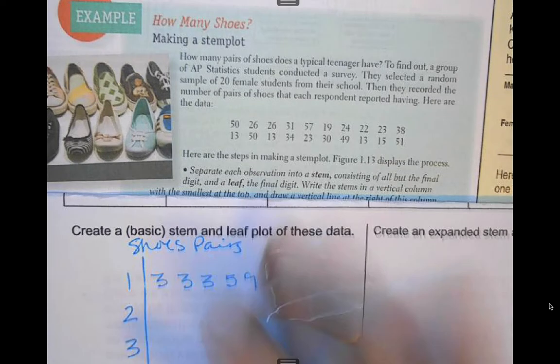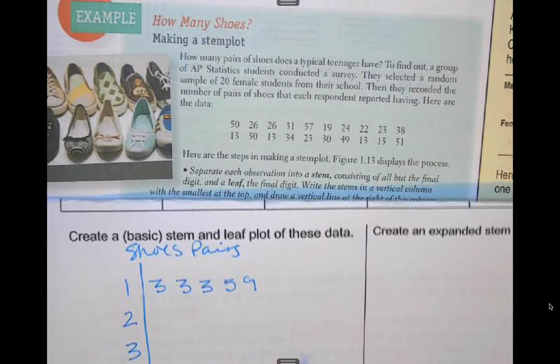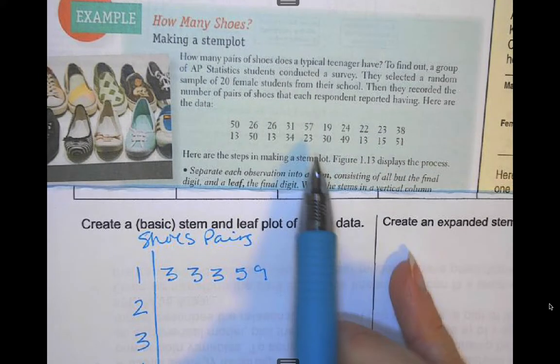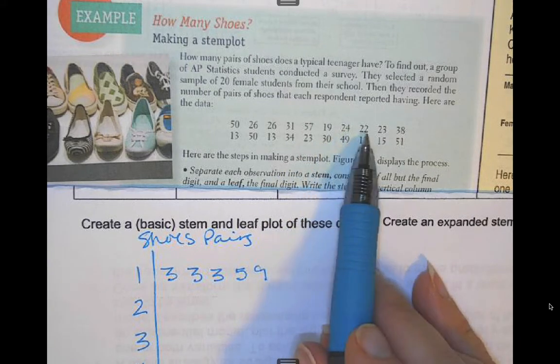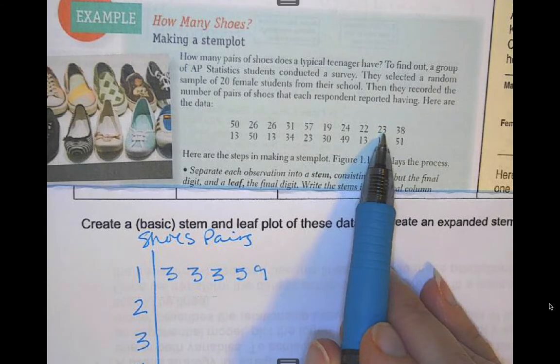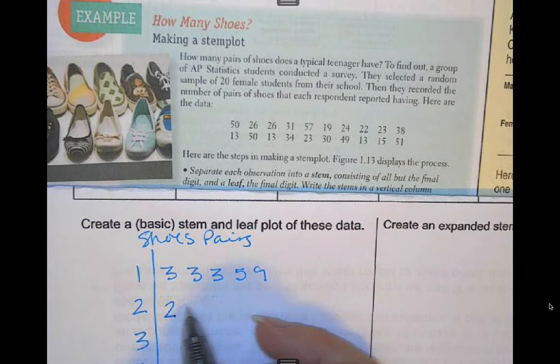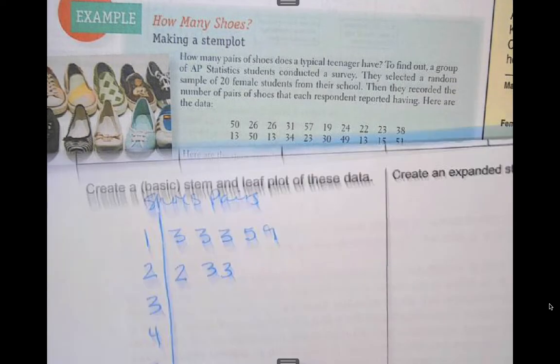So you want to make sure they're in order. You don't want to leave them out of order. And then I would go to the 2s. So with the 2s, I got 26, 26. So I've got 6, 6. I have a 4 and a 2. I have a 3. There's another 3. So it looks like I have 2. And then I have 3, 3. I have 4. And then I have 6, 6.